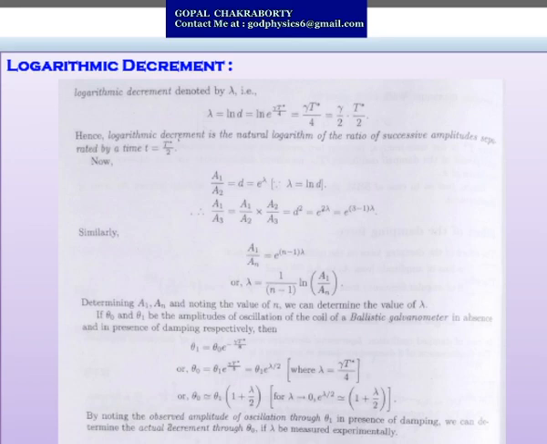So it can be written as A1 by An equals e to the power n minus 1 into lambda, where lambda equals 1 by n minus 1 ln A1 by An. So by determining the values of A1 and An and noting the value of n, we can easily determine our logarithmic decrement value, which is lambda.